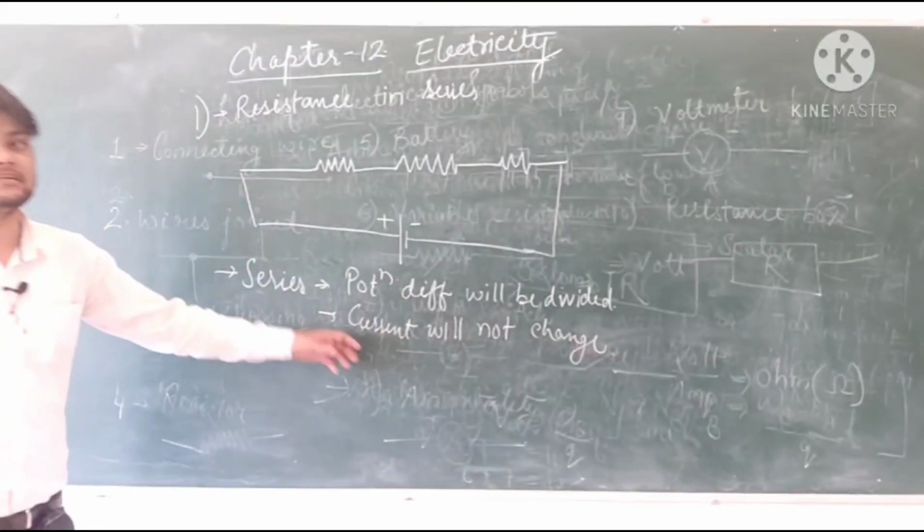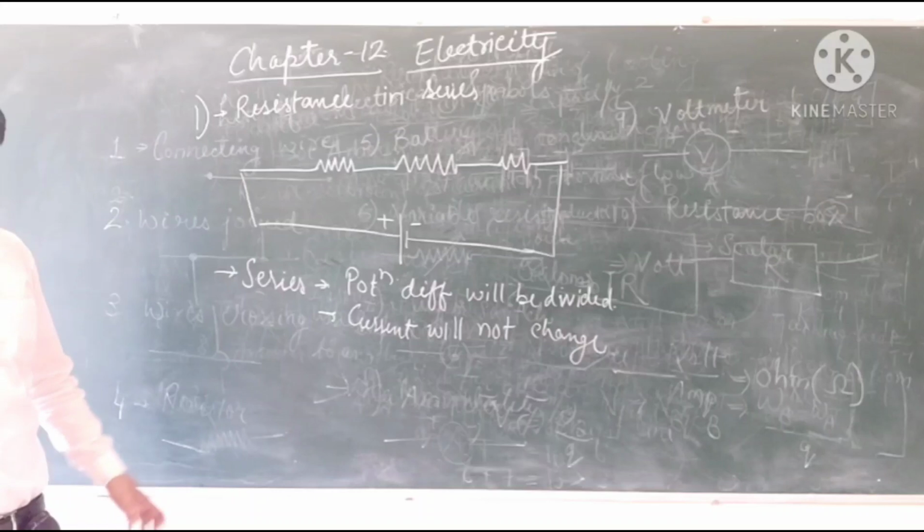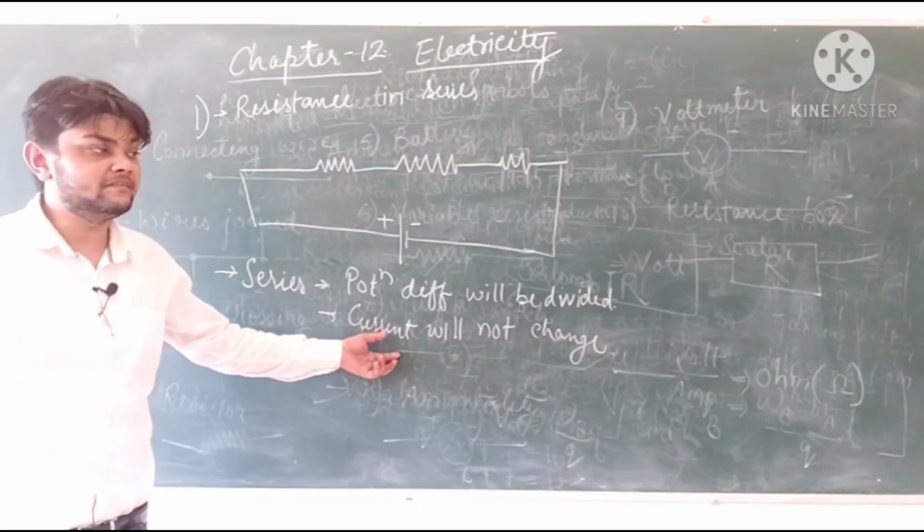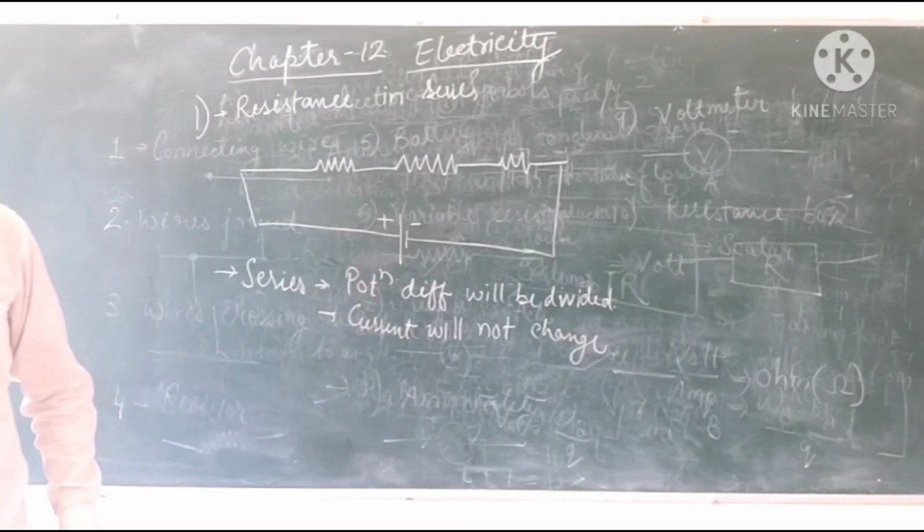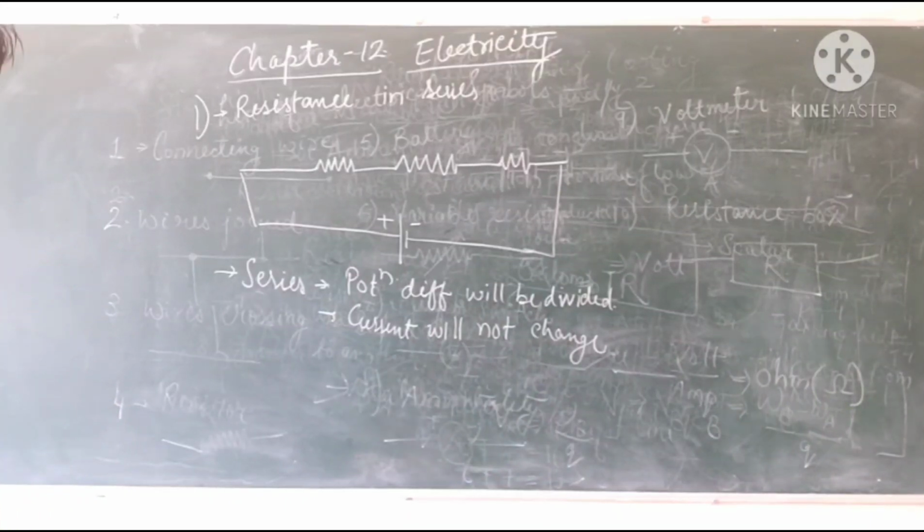In parallel circuit, opposite of this happens. In parallel, current will be divided and potential difference will not change.